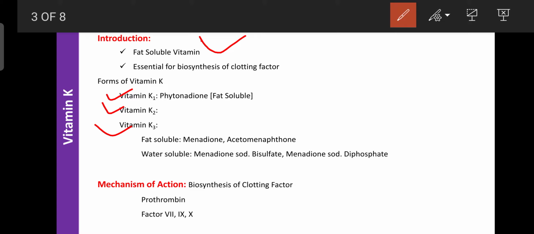Regarding vitamin K2, it is natural vitamin K, synthesized in our body itself in the gut.